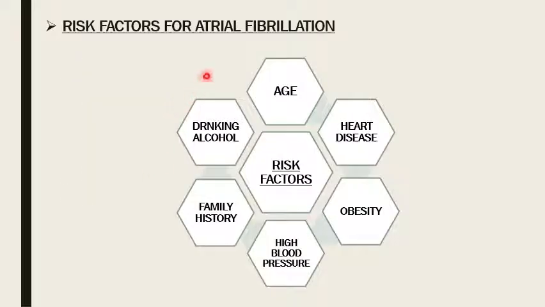These are the risk factors for atrial fibrillation. Number one is age. The older the patient, the greater the chances of developing atrial fibrillation. Number two is heart disease. If the person has heart disease such as congestive heart failure or coronary artery disease, the person has an increased risk of developing atrial fibrillation. Number three is obesity. People who are obese are at a higher risk of developing atrial fibrillation.